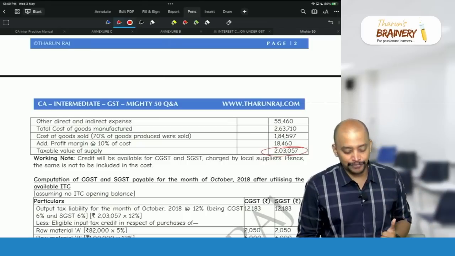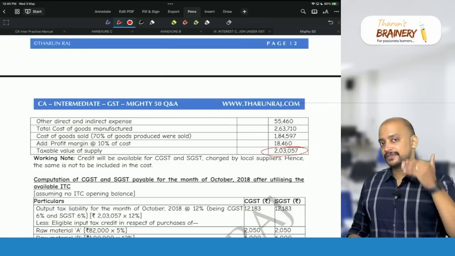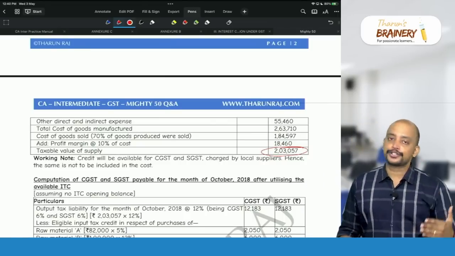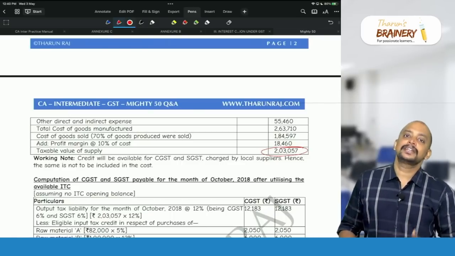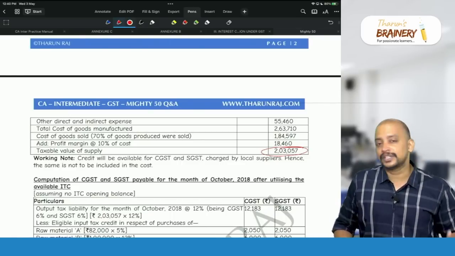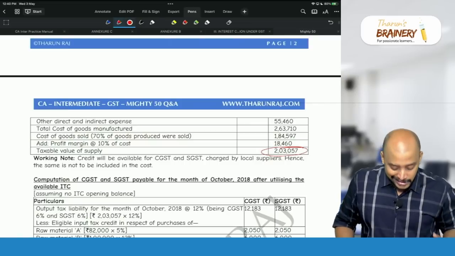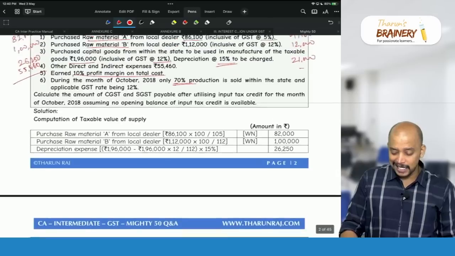So hope you understood how we got this. What we are doing is, first we are taking the cost of production. For that cost of production, we are multiplying 70% because that is only cost of sales. For that we are adding 10%, which is the profit margin. Then we got the sale value. On that sale value, we need to pay GST.